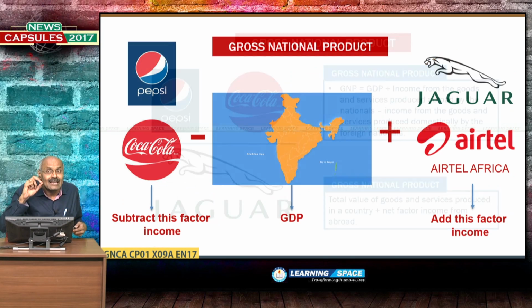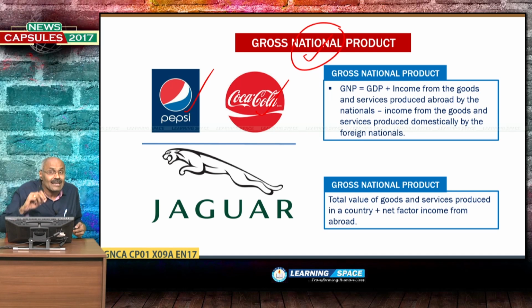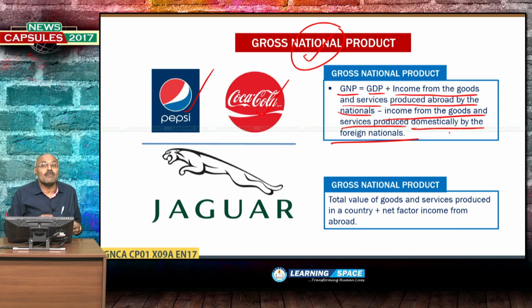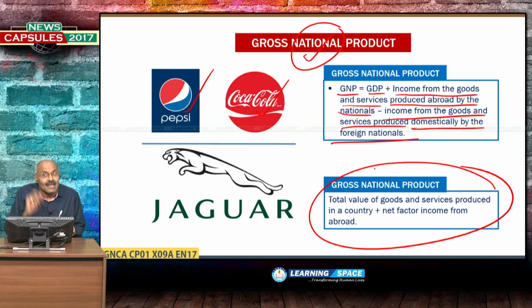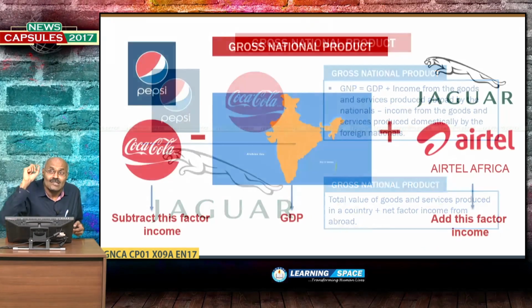So, here basically you can say the income generated by the nationals is gross national product. So, gross national product is GDP plus income from the goods and services produced abroad by the nationals minus income from the goods and services produced domestically by the foreign nationals. So, total value of goods and services produced in a country plus net factor income from abroad. That means, if some Indian national is earning in a foreign country, that is to be added, and if some foreign national is earning in our country, that is to be subtracted. So, that is gross national product.